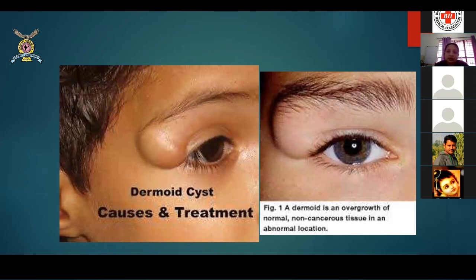The first thing that is expected is you get an X-ray done to rule out whether bony indentation or bony penetration is seen or not. If not, then fair enough, we can always pose this patient for excision of this dermoid cyst. They are usually seen at the outer canthus of the eye, or in the center somewhere. Wherever there are suture lines, you'll find this dermoid cyst. Most of the times they are even on the scalp.